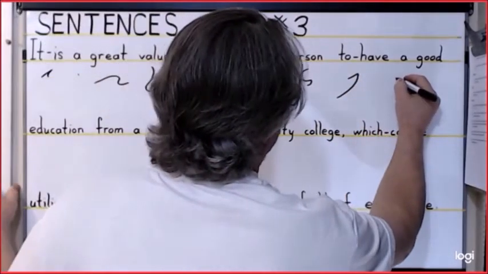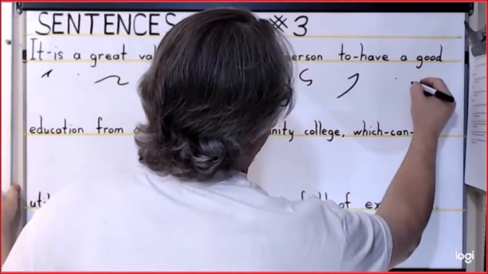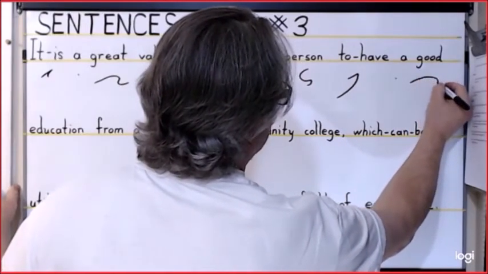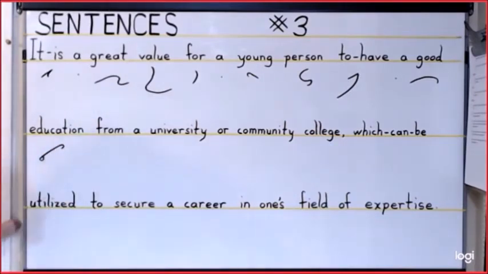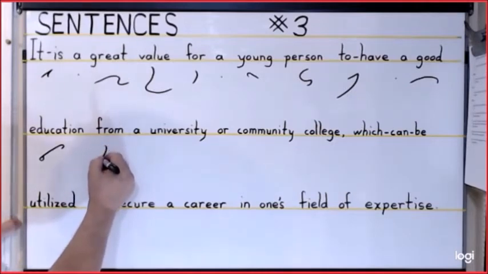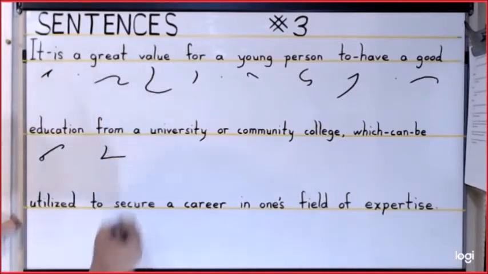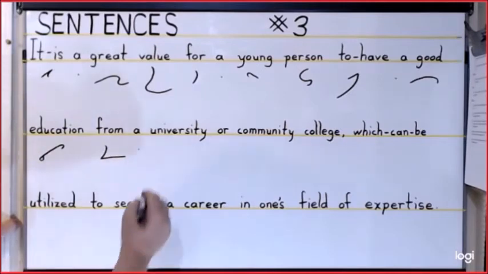A is a dot. Good is a short form, just the letter G. Education is E, D, U. From is F, M. A is a dot again.